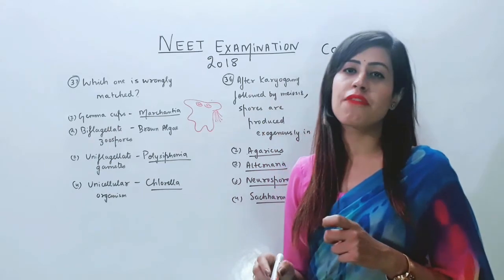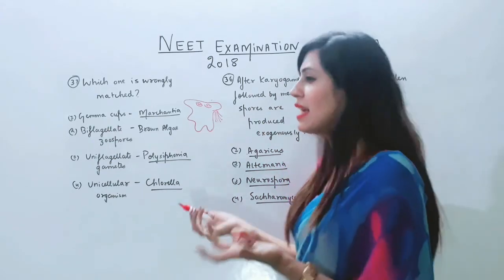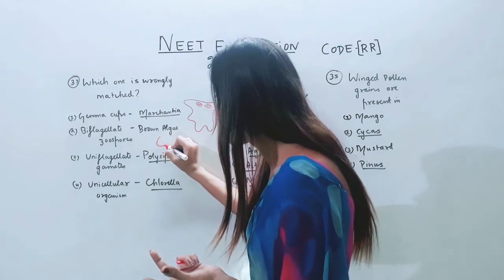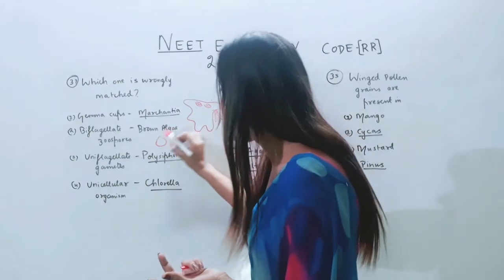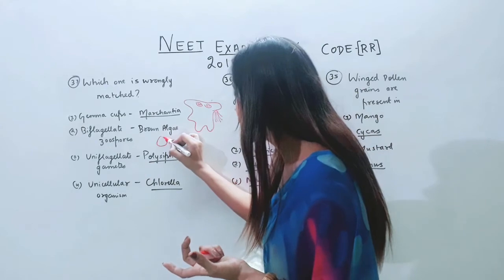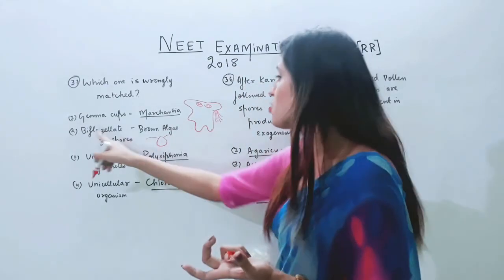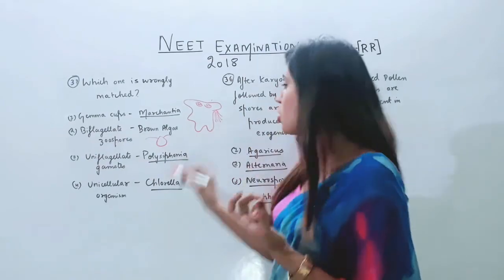Biflagellate zoospores are found in brown algae. Yes, the zoospores are pear-shaped or piriform shaped. They have two flagella on the lateral side. One is short, one is long. So biflagellate zoospores, this option is also correct.